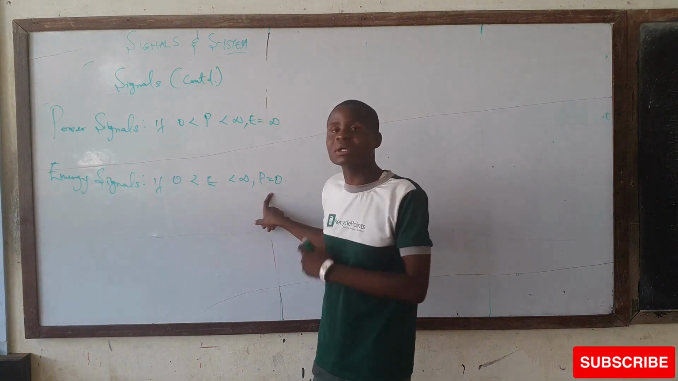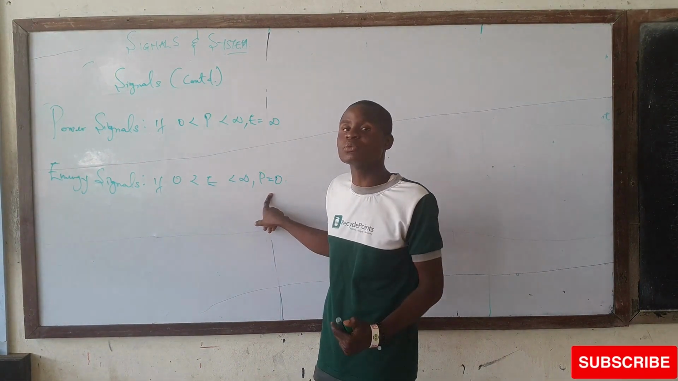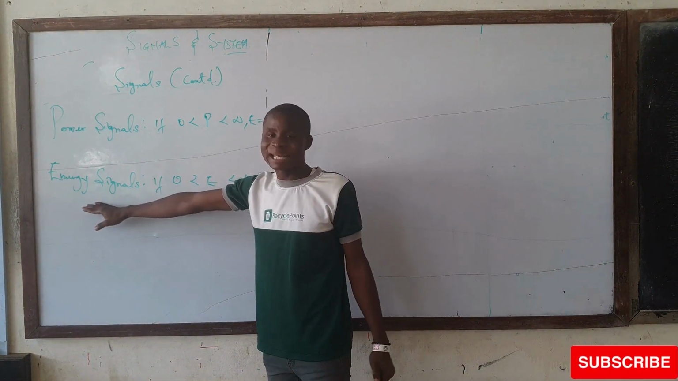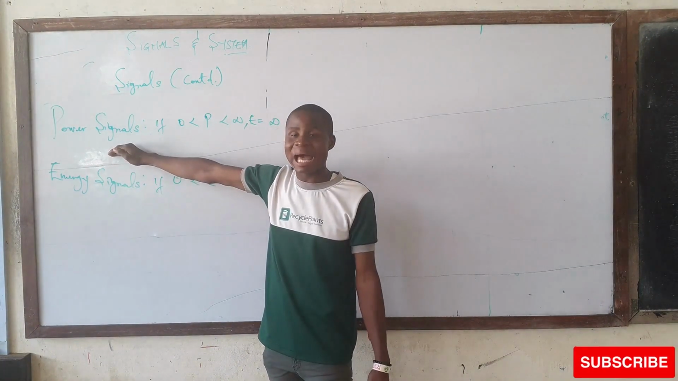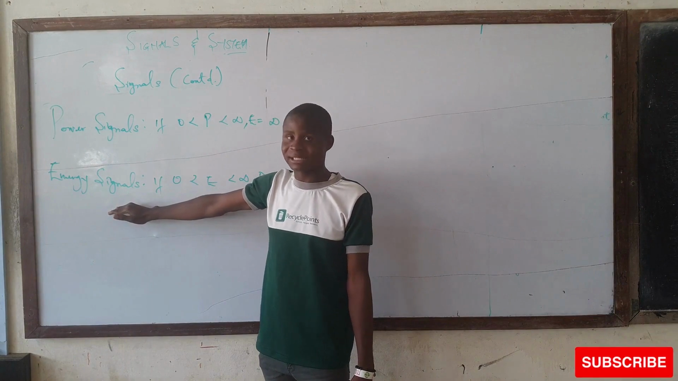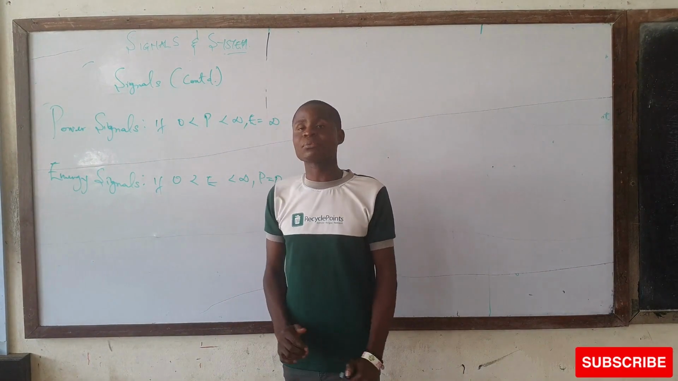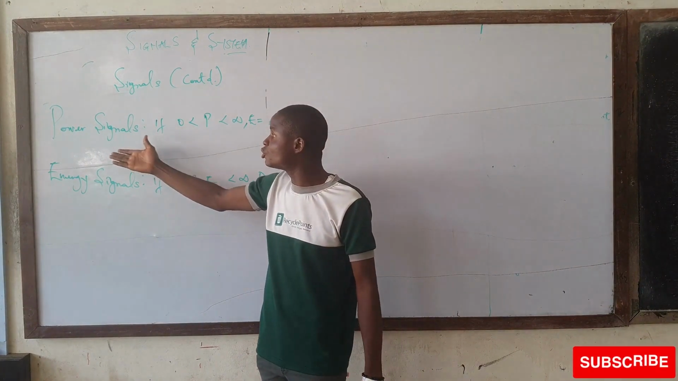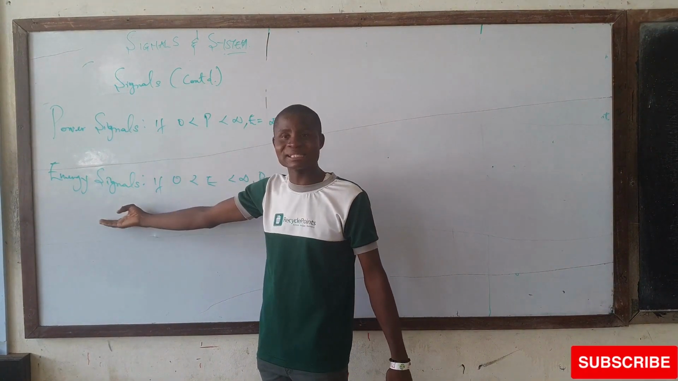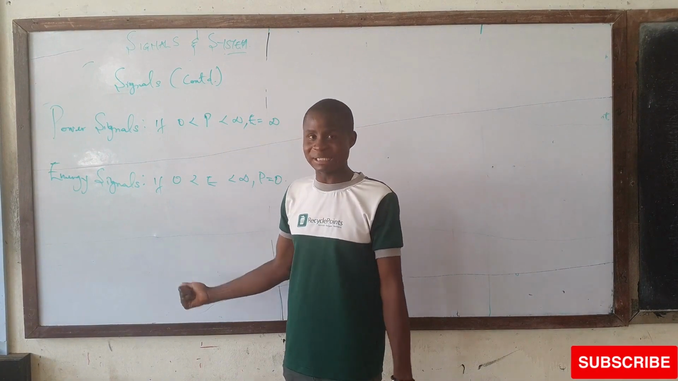And on calculating your P, you get P equal to 0. Then you have what? An energy signal. This is the condition for classifying a power signal and an energy signal. In a bit, I'm going to write down the formula that will be used to classify our power signal and energy signal, and we'll do some examples on it.